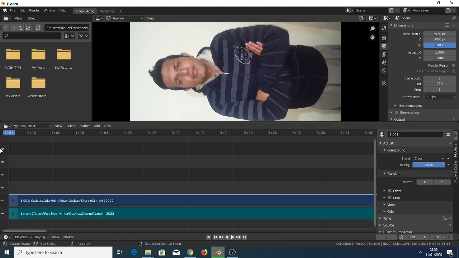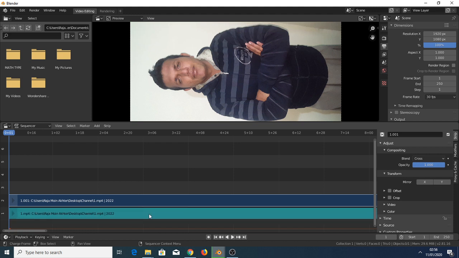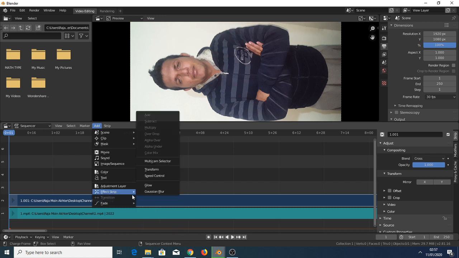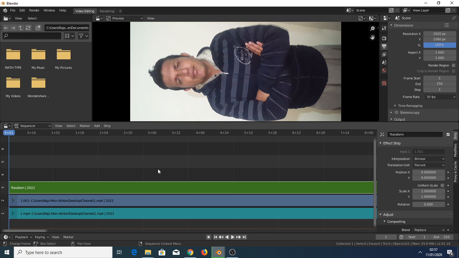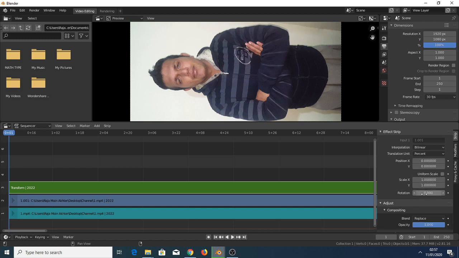You have to click on the video strip, then click on add, click on effect strip, and then transform. Now in the properties section you can see that here is the rotation